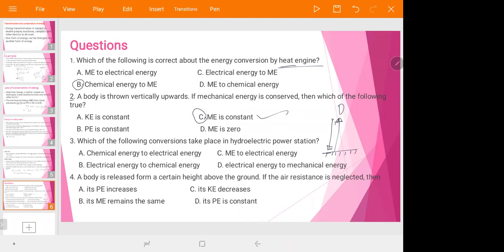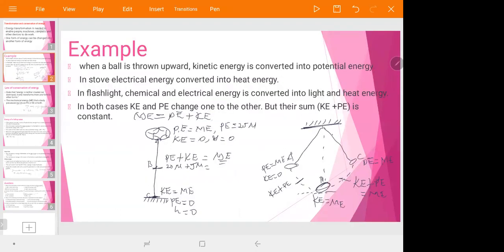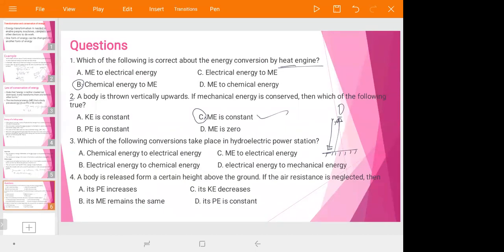That means, for example, if at first the kinetic energy is 10 joule, then its potential energy when it reaches the maximum becomes 10 joule. In the above discussion, we wrote the units of potential energy and kinetic energy in Newton. It is not Newton, it is joule. Recorrect it. So the answer is C. Mechanical energy is constant.